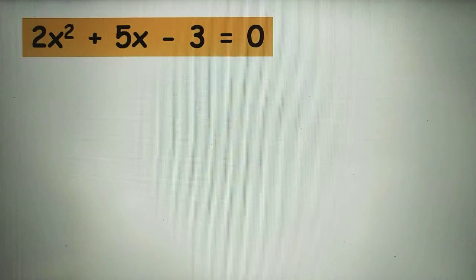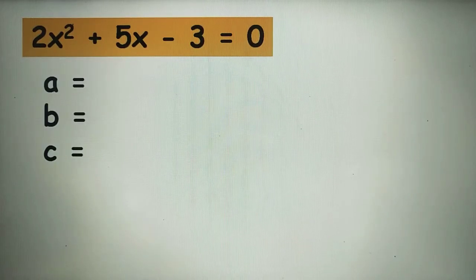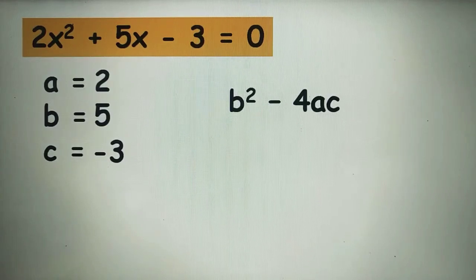This equation is written in standard form, so we can easily identify the values of a, b, and c. A is equal to 2, b is equal to positive 5, and c is equal to negative 3. Again, we will use the formula b squared minus 4ac.